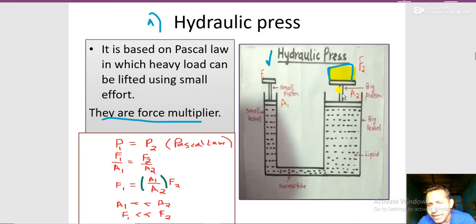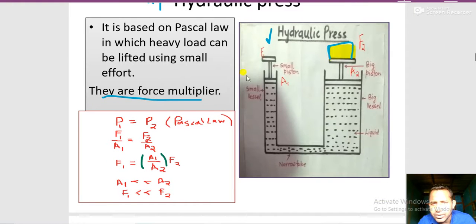Now using Pascal's law, the hydraulic press is based on Pascal's law, so P1 equals P2. I am writing pressure 1 over here, and here should be pressure 2. I hope you are getting the point. And pressure 1, what is it in terms of force? F1 by A1 equals F2 by A2.